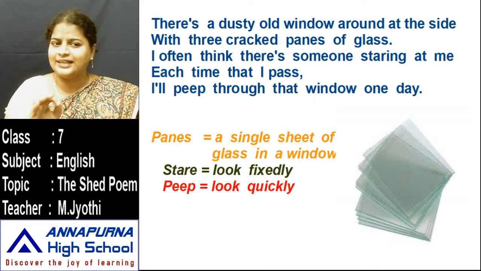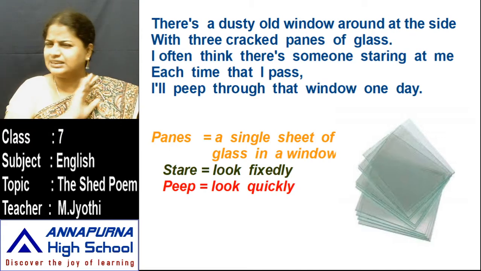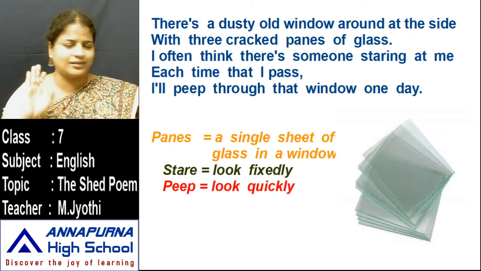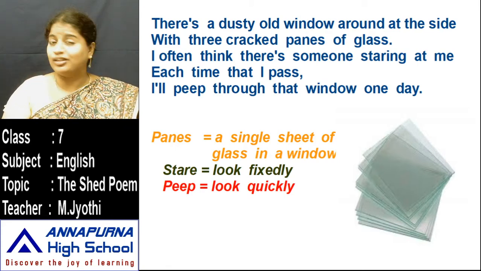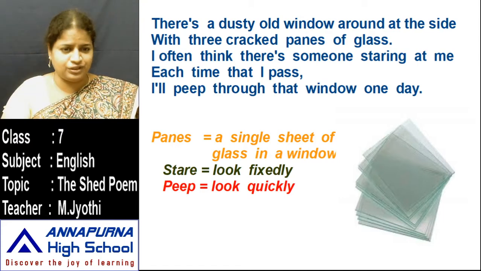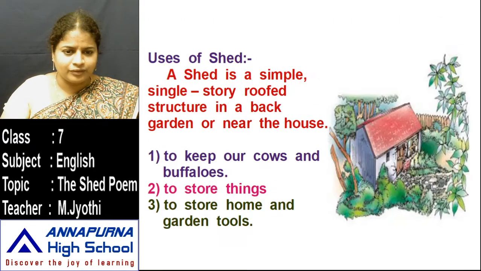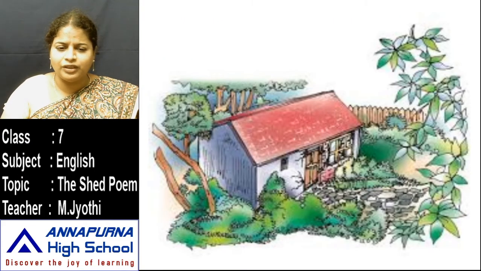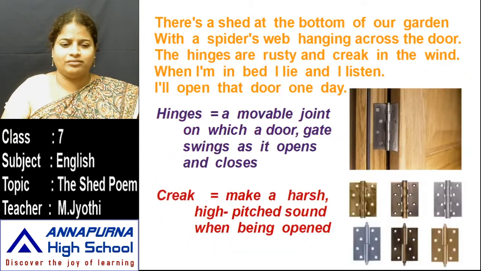Do you understand this, children? So the old window was full of dust. There was a dusty old window around at the side of the shed with 3 cracked panes of glass. How many panes of glass were cracked, children? 3. Yes, you can observe that in the picture. See here, the window panes. 3 were already cracked.